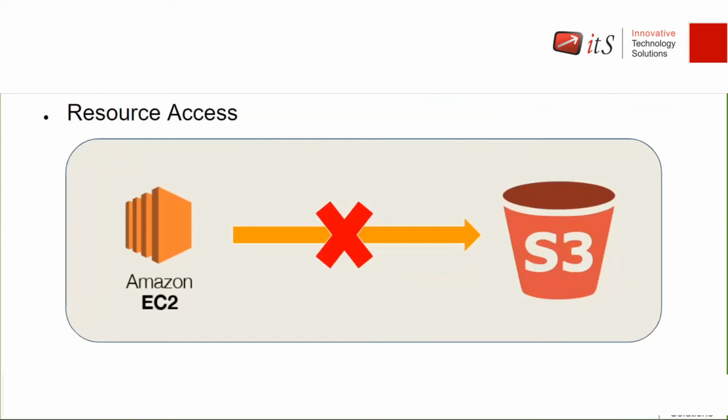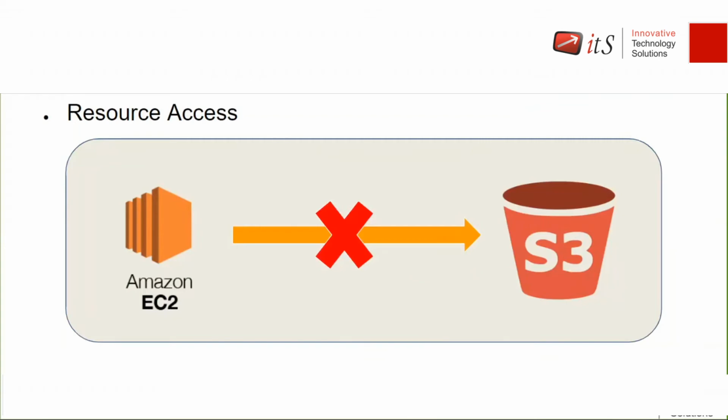Why did I get this? Because these are two different services or resources. An Amazon EC2 machine is a different resource and S3 is a different resource. And by default, no resource can communicate with another resource directly. You cannot provide any instruction to other services or other resources. This is due to security reasons.